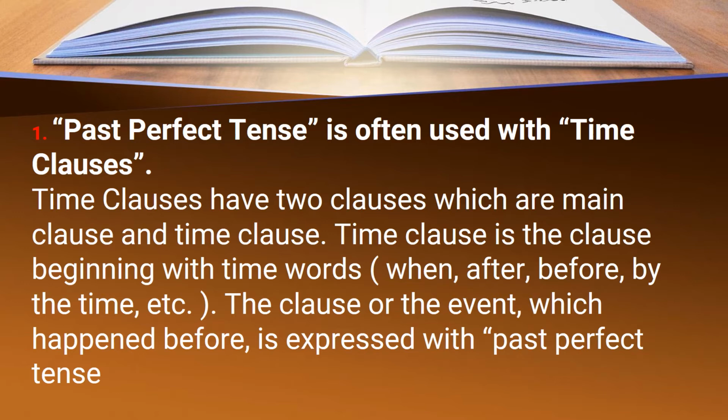So this is how we basically use past perfect tense in time clauses, because obviously, it has two clauses. And when we are talking about time, we have to use words like when, after, before, by the time. And the clause or the event which happened before is expressed with past perfect tense.